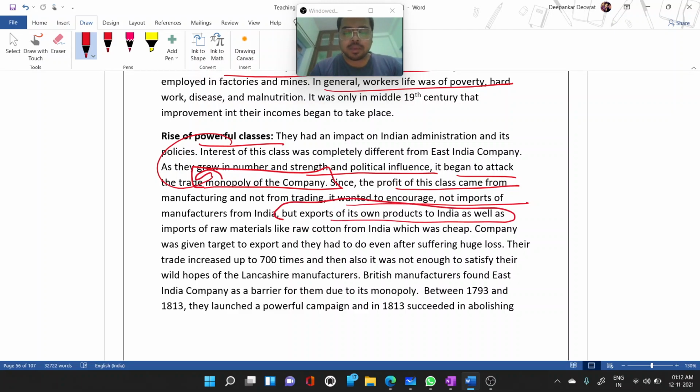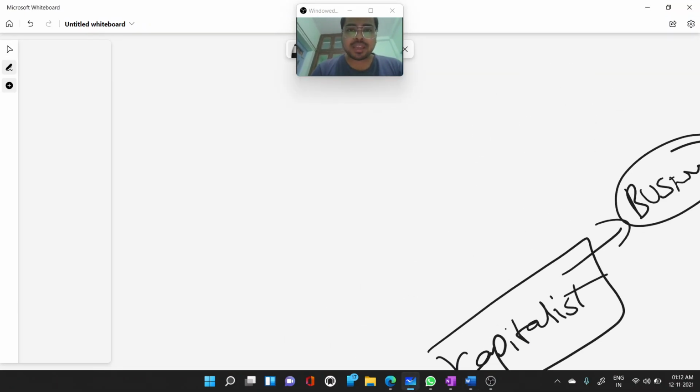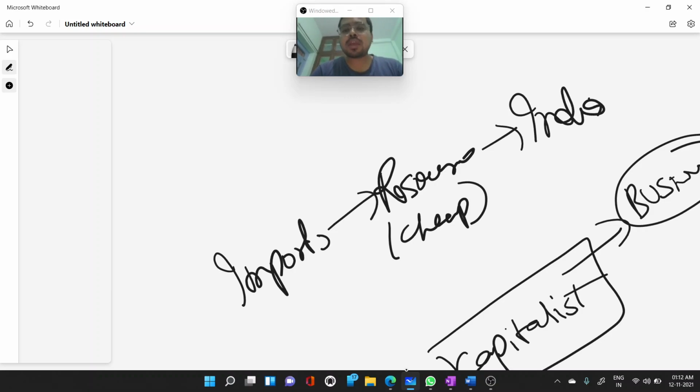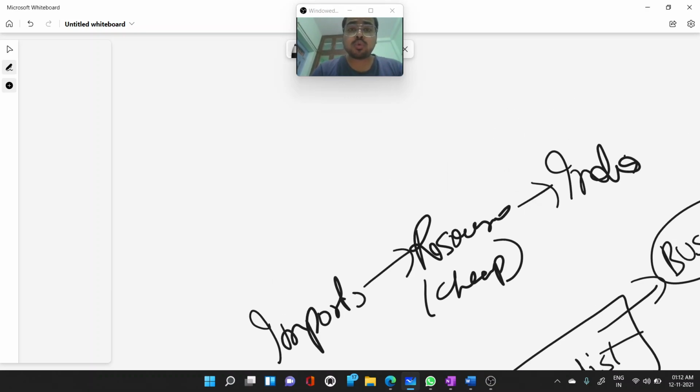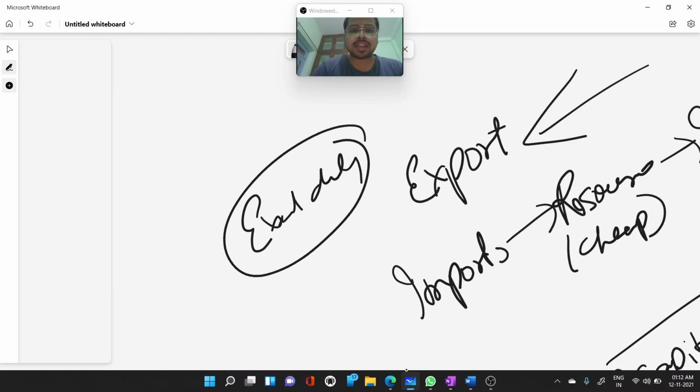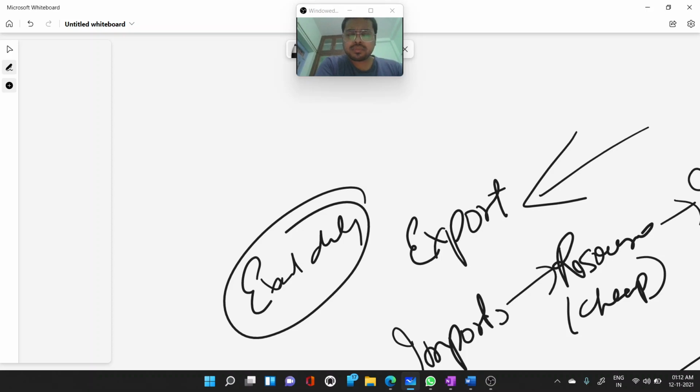So now, in what manner did they want to export to India? The export of their products to India, like importing, was there. They were importing resources at cheap cost from India. Now they wanted to export also, to get export benefit as well. In the export benefit, they didn't want any excise duty, any kind of duty on that export. And further, they wanted to demolish the Indian manufacturing goods.